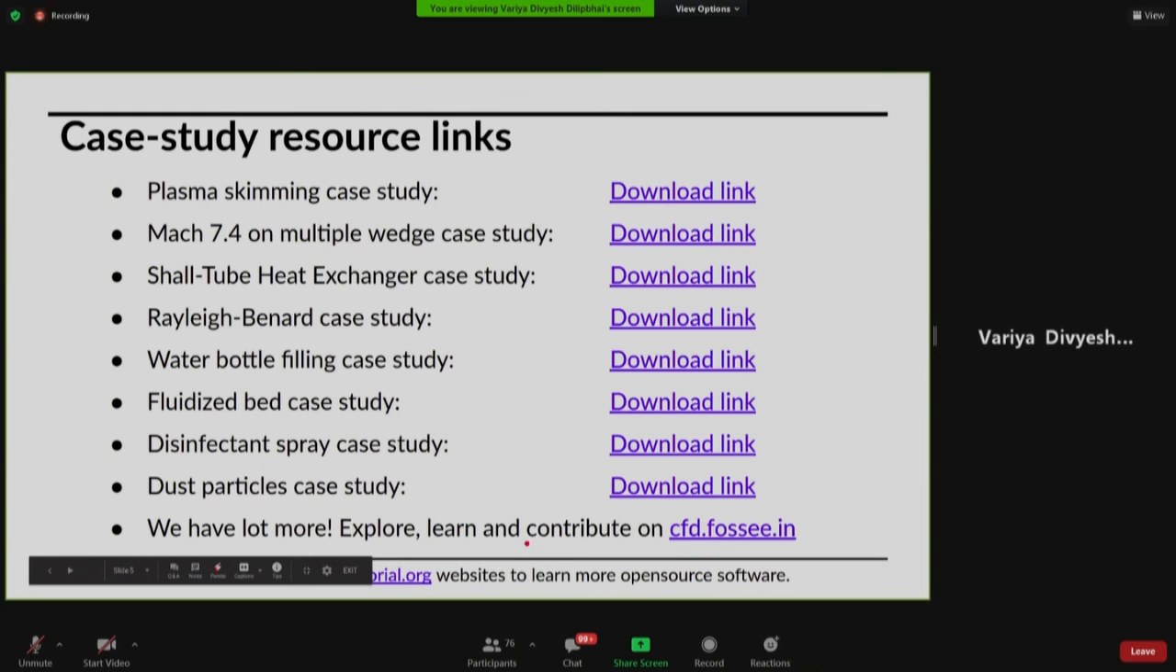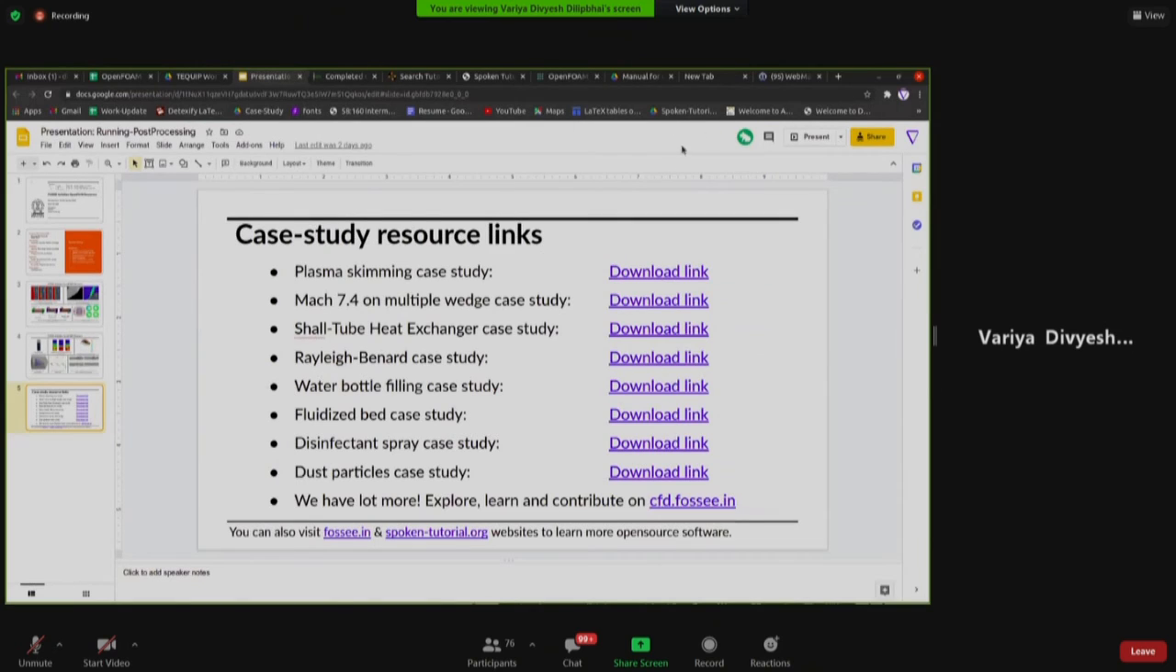Also, you can visit fossee.in and spokentutorial.org website to learn few more open source software if you are interested in. So right after this, I'll share the link of this resource link PDF. You can download case studies from there. So is there any question for me?